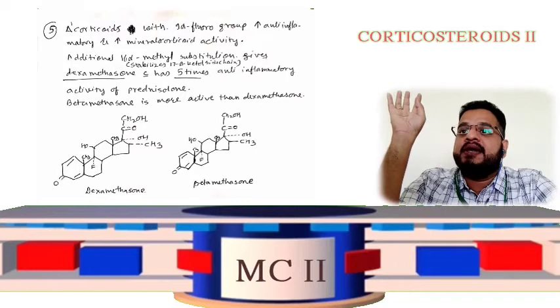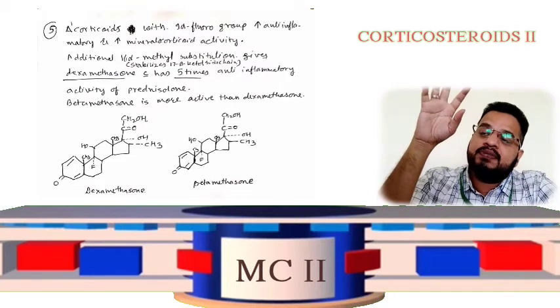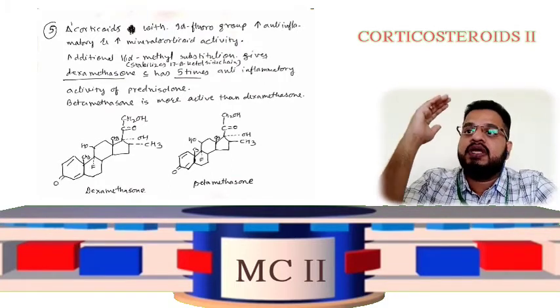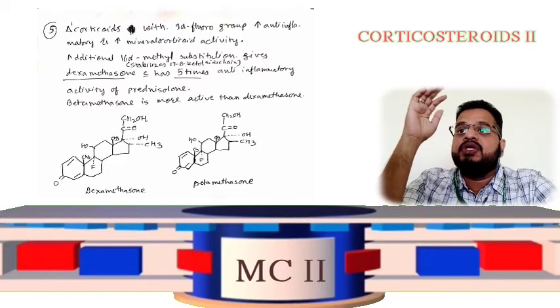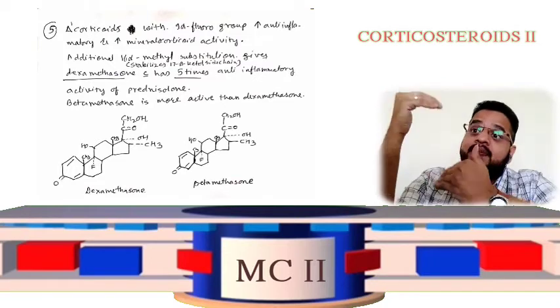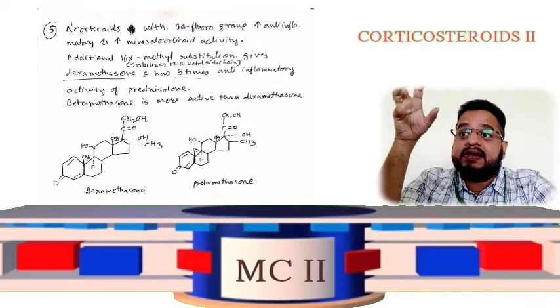Dexamethasone and betamethasone, like I told you, have 5 times more anti-inflammatory activity compared to prednisone and prednisolone, and betamethasone again is more active than dexamethasone as far as anti-inflammatory activity.